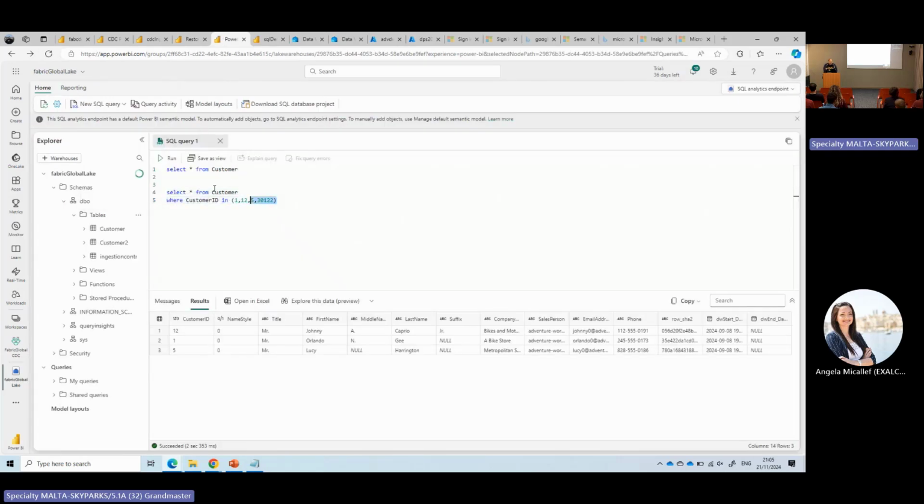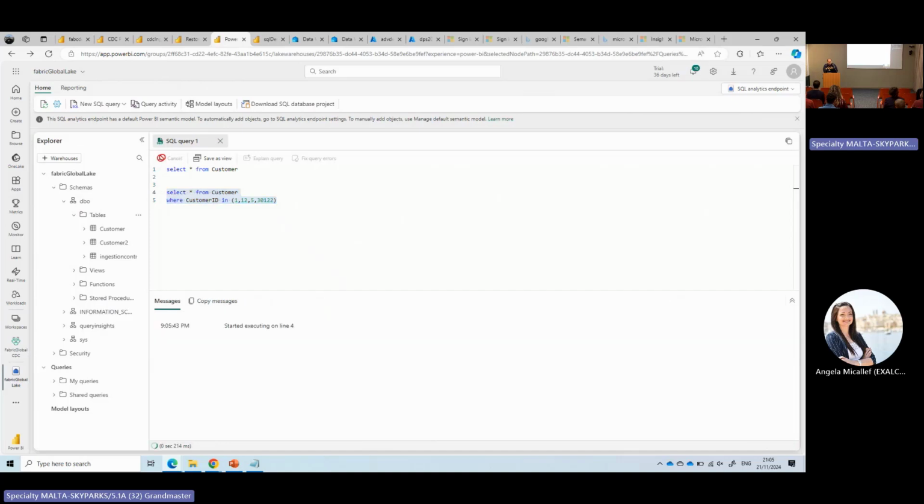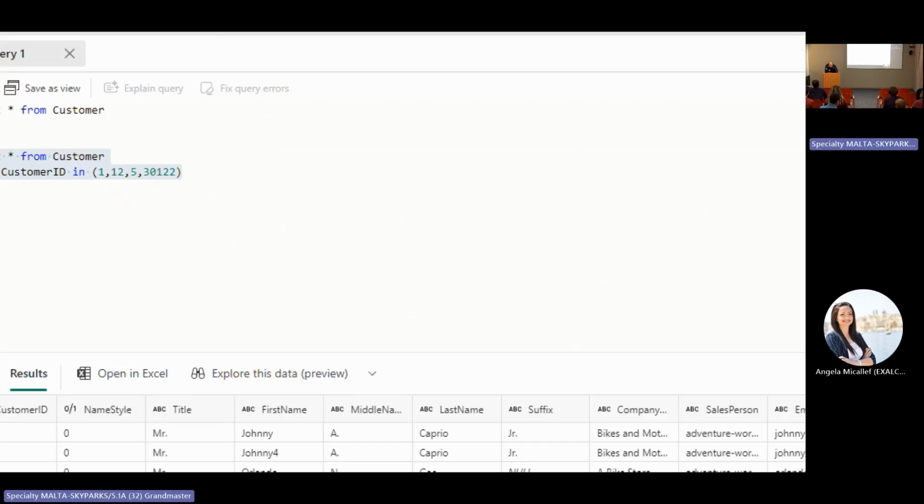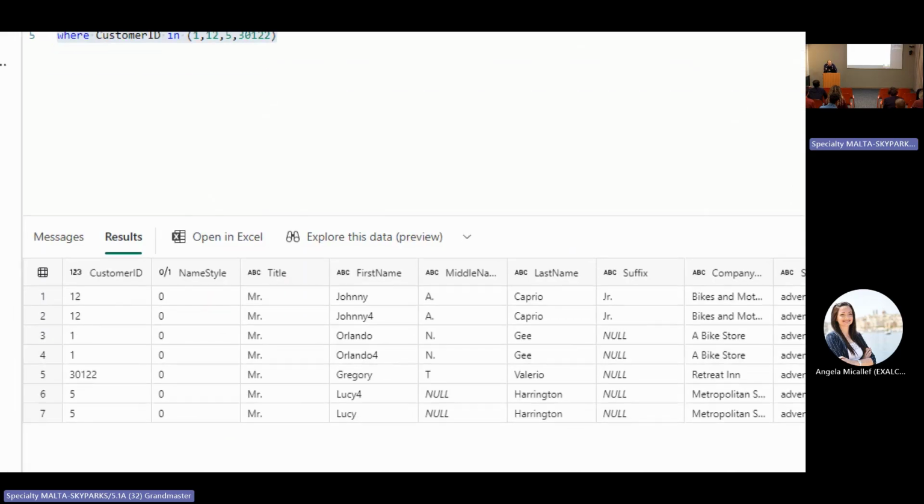So let's query the same customers again. What we see? Customers 12, 1, and 5 are now duplicated.